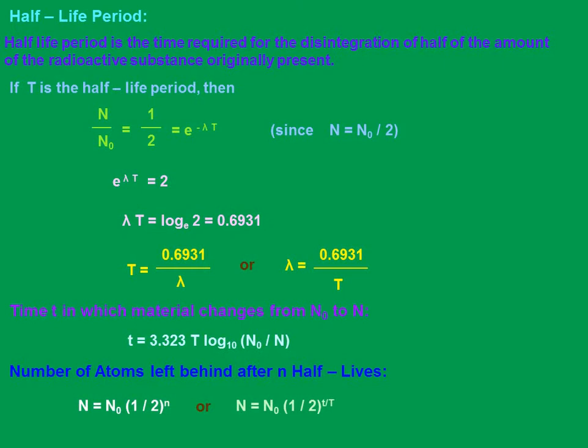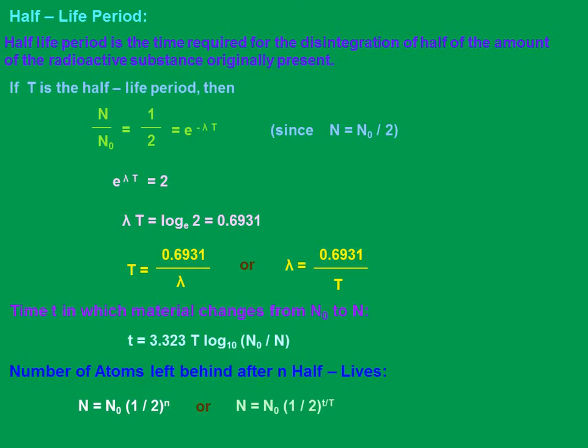Whatever substance you have taken, it has to become half of that. That time interval is what we call half-life. So the time interval during which the number of radioactive nuclei of a sample disintegrate to half of the original number of nuclei is called half-life time.